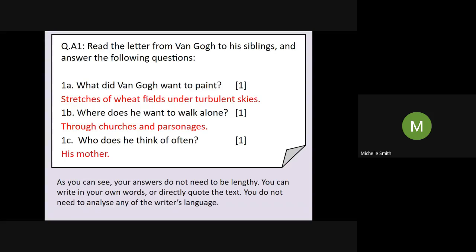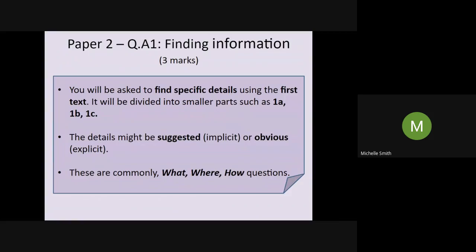You can see those answers don't need to be lengthy. You can write them in your own words, or you could directly quote the text. It doesn't matter. But remember, this is a really quick question. It's not one where you have to analyze any language or say this suggests or anything. That is coming up shortly. Okay, so question 1 then, 3 marks. Specific information, it'll be 1A, 1B, 1C, might be obvious, might be suggested, but they will commonly be what, where, and how questions.